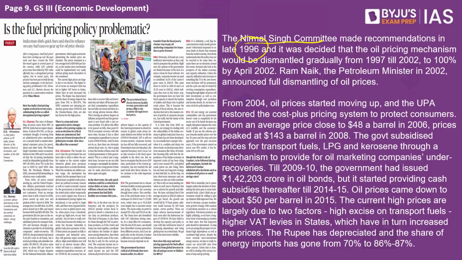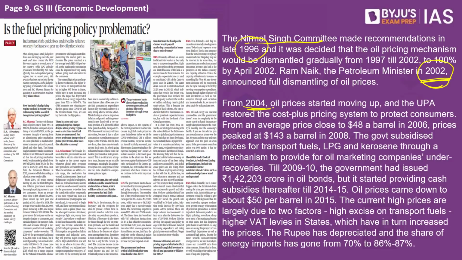While this started gradually from 1997 itself, the aim was that by 2002, the government will withdraw itself from the oil prices. Now, it did not happen completely in 2002, but at present time, we are in a much deregulated situation as compared to a couple of decades ago.